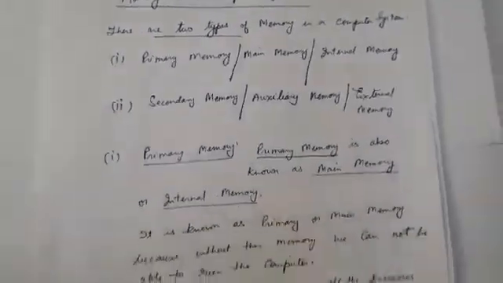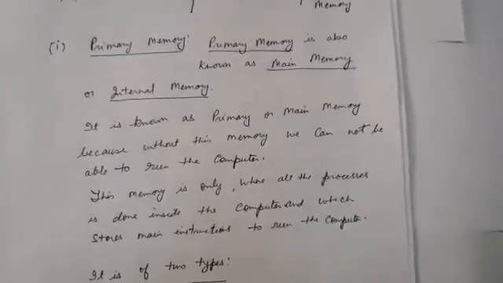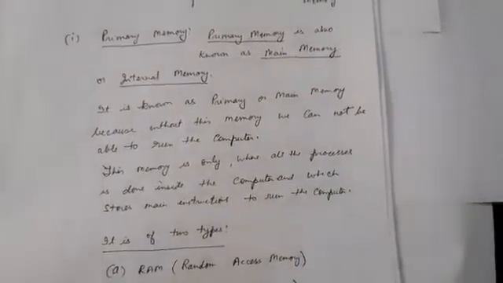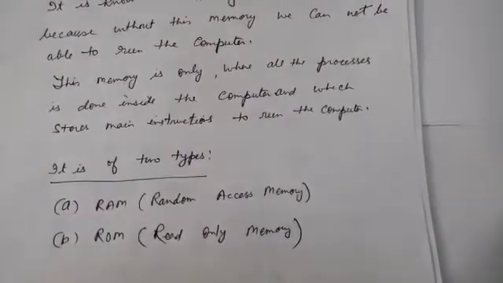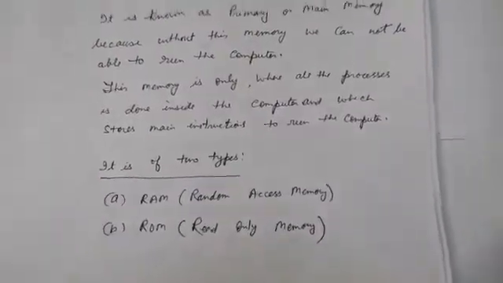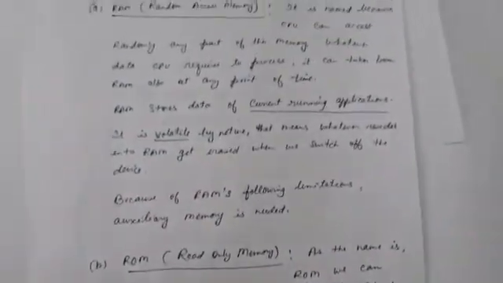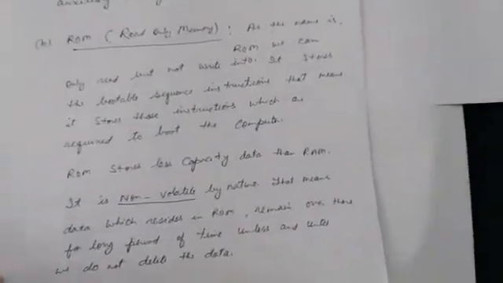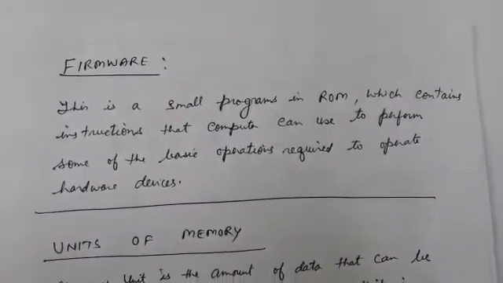Now come to the first memory, that is primary memory. There are two types of primary memory: RAM, random access memory, and ROM, read-only memory. We discussed these two in our previous lesson. Here I am providing you notes with the lesson video, so just download the notes and write them down in your fair copy. Then firmware also we discussed in our previous class.